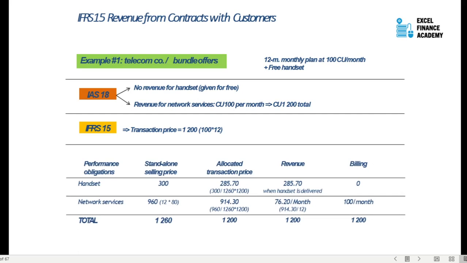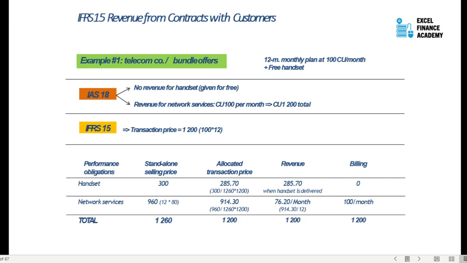Because there are two separate performance obligations, handset and network services, and the standalone prices are clear, 300 and 960, total 1260, the transaction price is allocated based on the standalone prices. So basically the total discount is about 60, which we will allocate in the same ratio as the standalone prices. Or you can say we will allocate the transaction price of 1200 in the same ratio as their standalone prices. So the discount which is given is allocated proportionately.